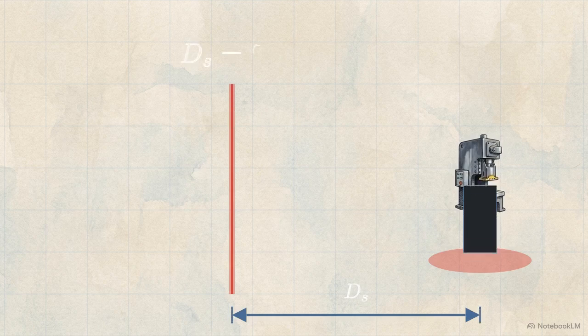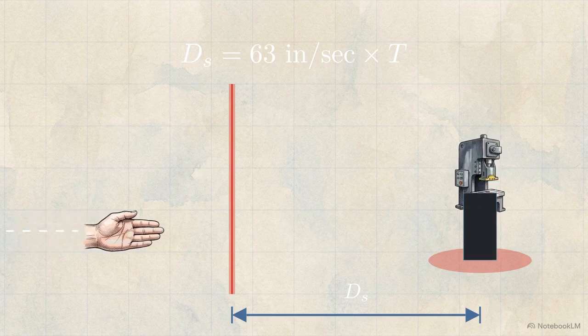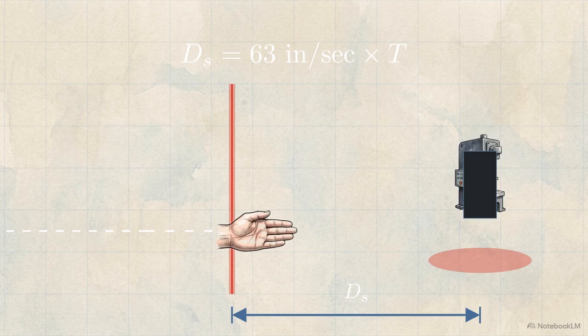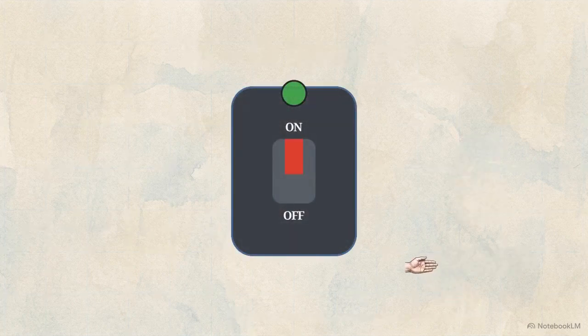When you use sensors instead of barriers, you use the safety distance formula. You multiply 63 inches per second, the constant for human hand speed, by the time the machine takes to stop. This determines exactly how far away the sensor must be to stop the machine before a hand reaches the danger zone.